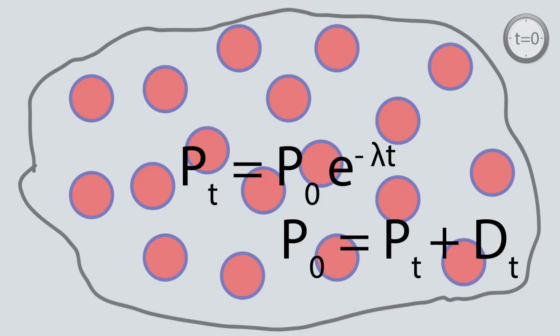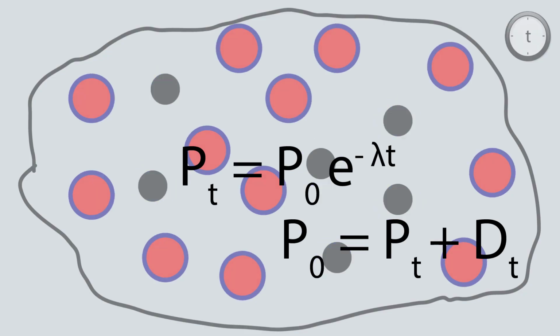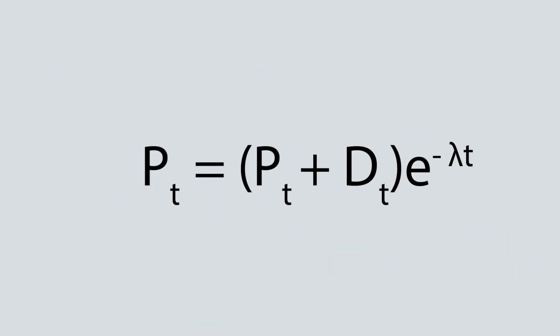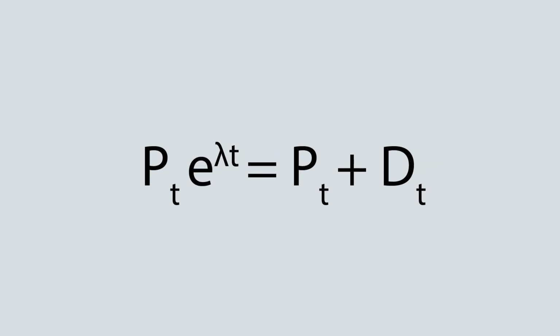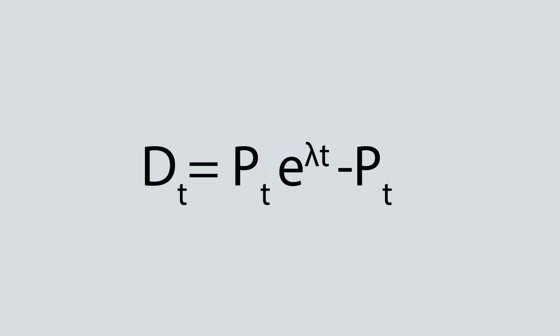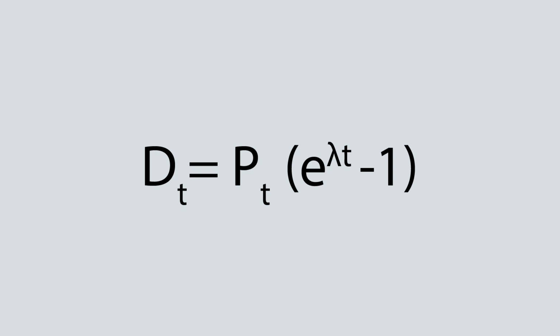But we don't have initial parent atoms now. But the initial number of parent atoms is equal to parent atoms that are present now plus the daughter atoms. So our equation becomes something like this. Now we just rearrange it. Now we can find out all the quantities needed to solve this equation.